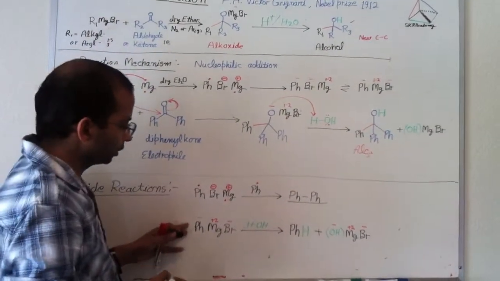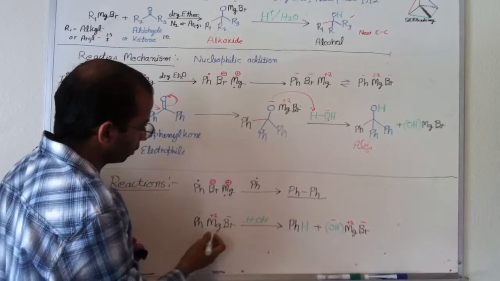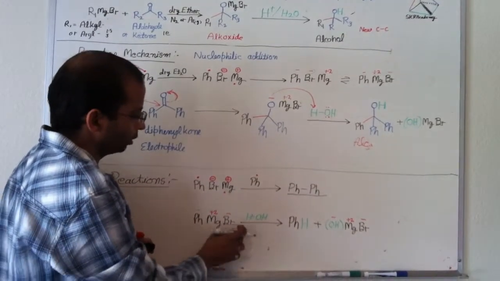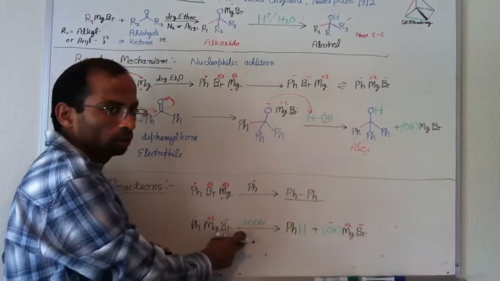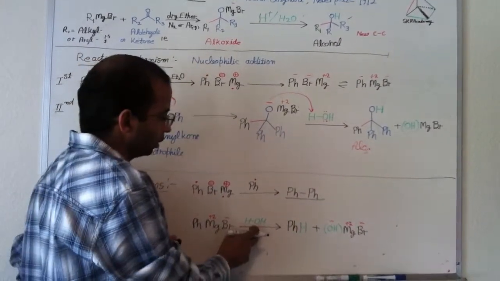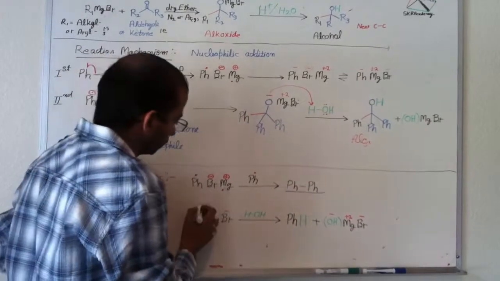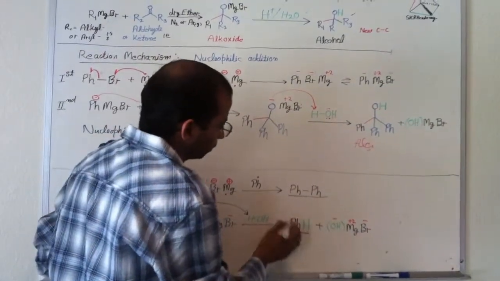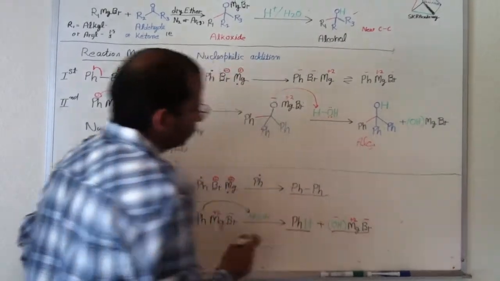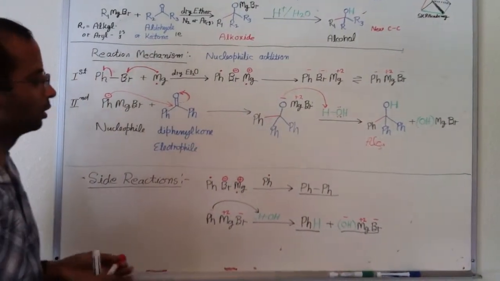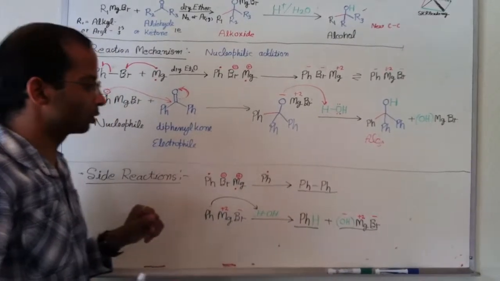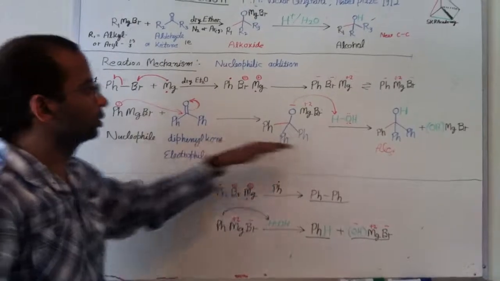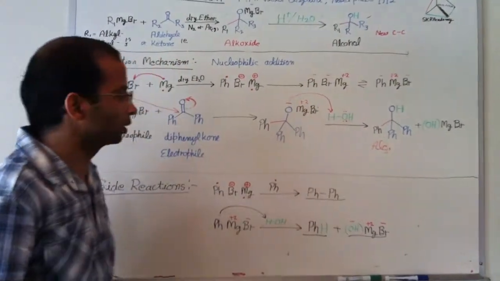And another side reaction: the Grignard reagent, the phenyl magnesium bromide, if it gets moisture or if it touches with the water somehow in the reaction, then it takes proton from the water and forms benzene. So this reaction is very sensitive, and there are two byproducts also formed. So it should be under totally anhydrous condition, then you can get a very good reaction product.